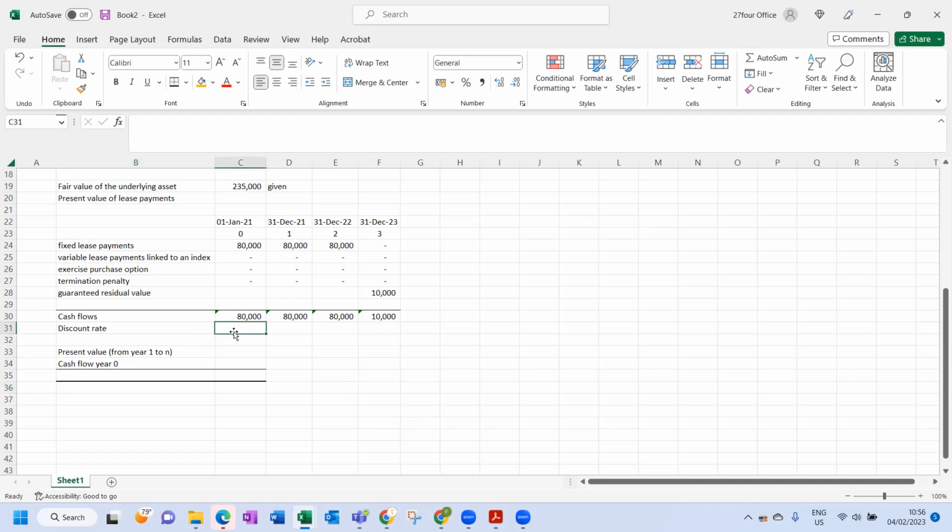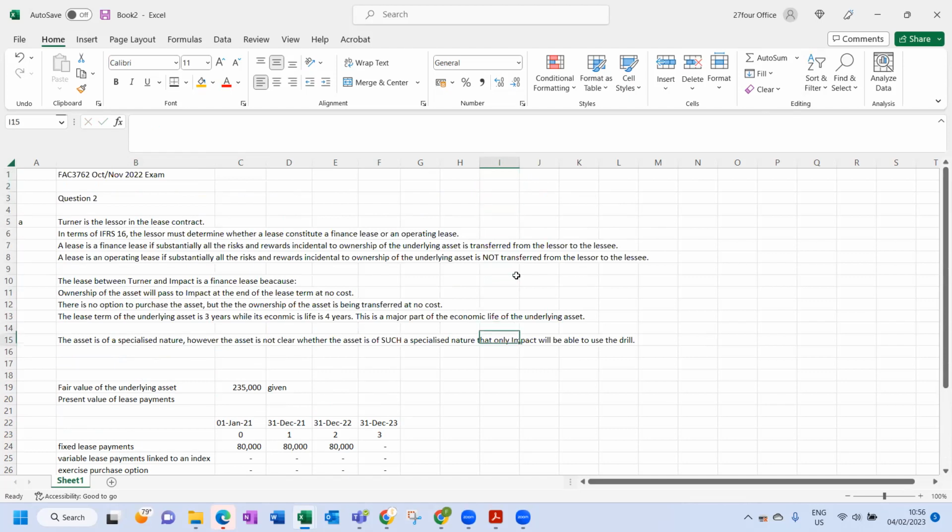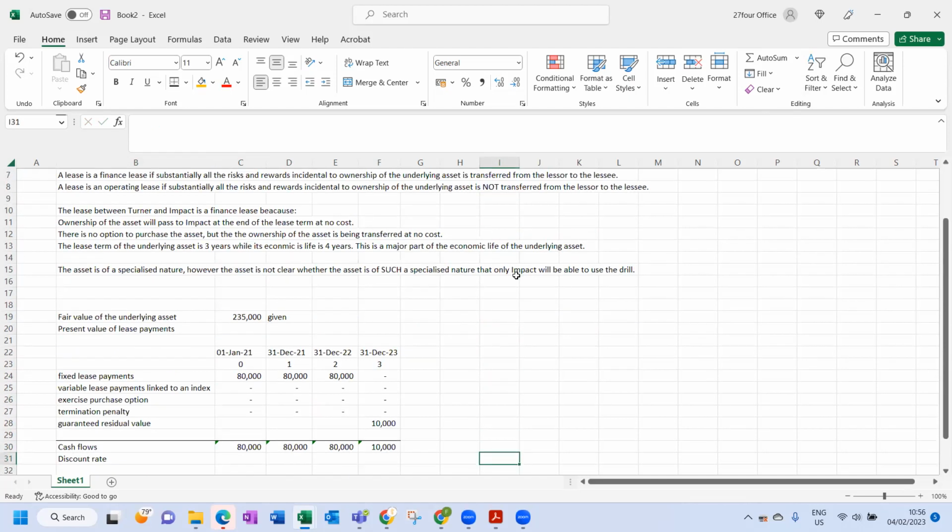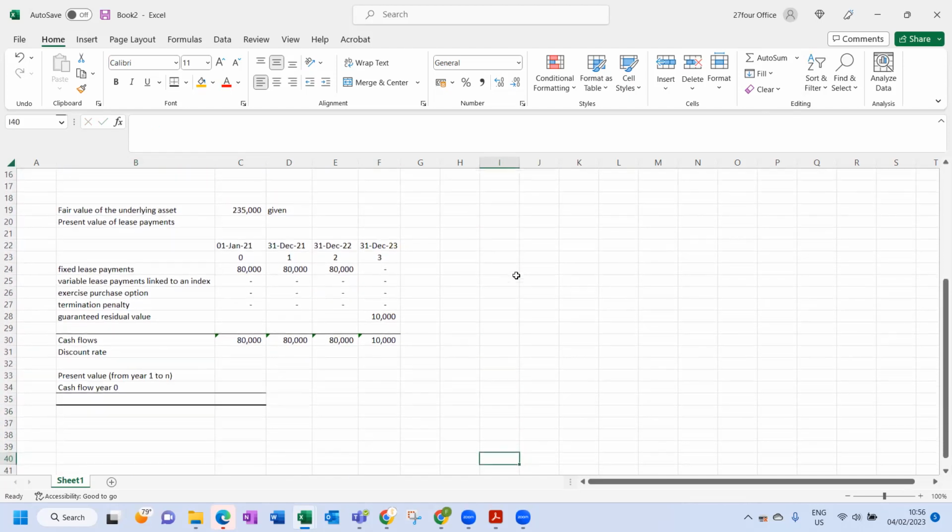So once again, that is why there's 11 marks. You can see what we wrote over here is not worth 11 marks. Why? Because this calculation over here is probably 5 to 6 marks. So to get the present value of the lease payments is probably 5 to 6 marks, half of the question. So the discount rate, there's also a definition of what the discount rate is.